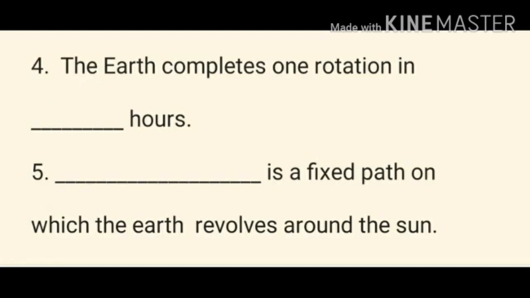Fifth question. Dash is a fixed path on which the earth revolves around the sun. Yes, the answer is orbit. Children, orbit is a fixed path on which the earth revolves around the sun.